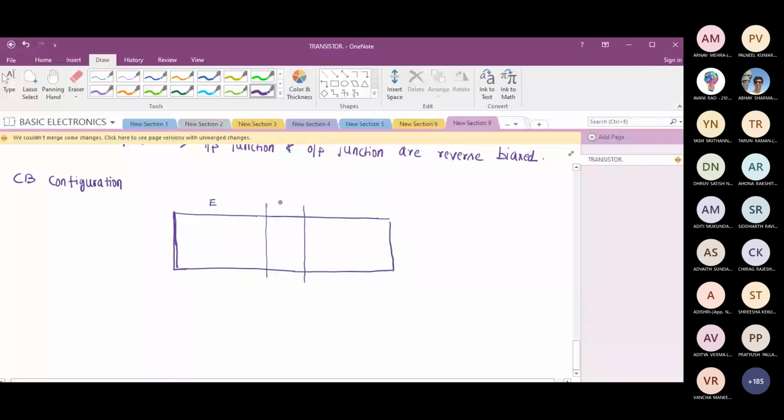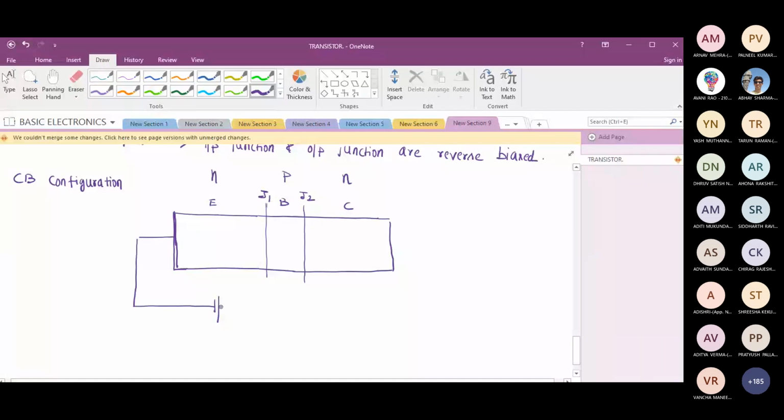Emitter, base, collector, junction J1 and J2. Okay. So let me try the first possibility. Input junction is forward bias. So what should I do? This is NPN transistor. Please note, I haven't taken PNP. Always I'm taking NPN.